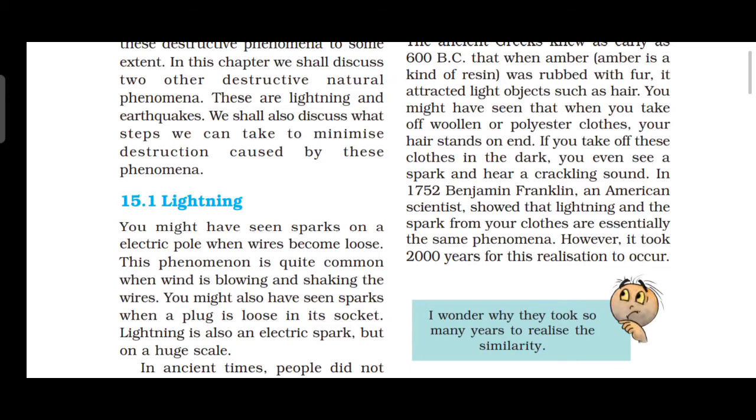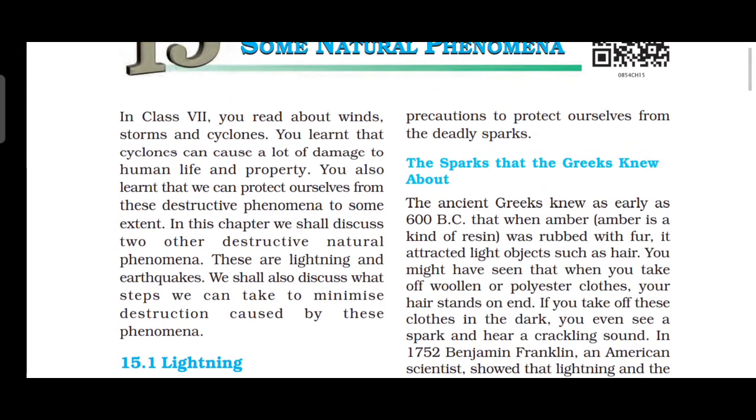Then, the sparks were known in the ancient Greek period. If we rub something with fur, it attracts light objects such as hair, right?